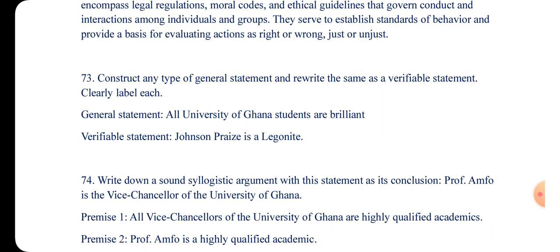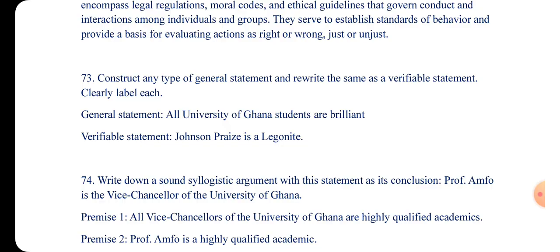When you say general statement, if a statement is general or confirmable, it means a statement whose reference class is what? Indeterminate. You can't determine their reference class. If, for example, all University of Ghana students are brilliant, how will you know the number of University of Ghana students? You can't count them.